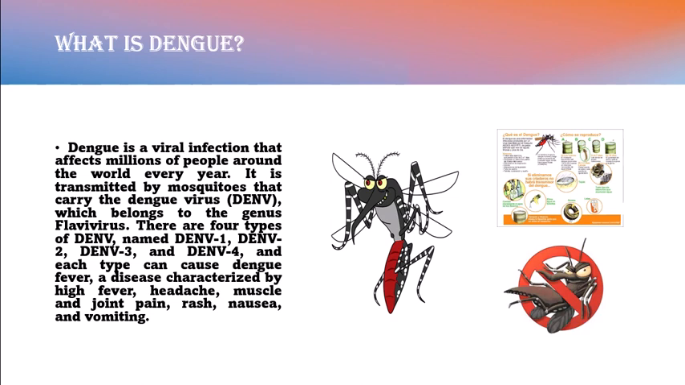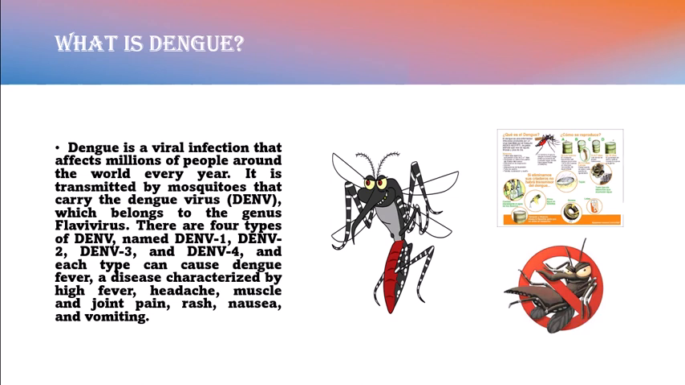Dengue is endemic in more than 100 countries, mainly in tropical and subtropical regions of the world, where the climate and the environment are favorable for the breeding of the mosquitoes that transmit the virus. The main vector of dengue is the Aedes aegypti mosquito, which is also responsible for the transmission of other diseases, such as yellow fever, Zika, and chikungunya.